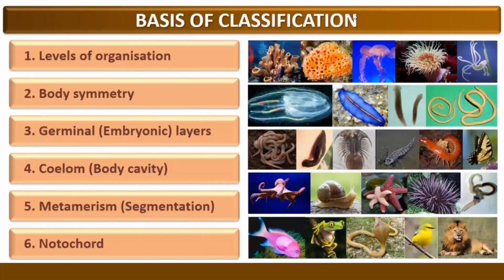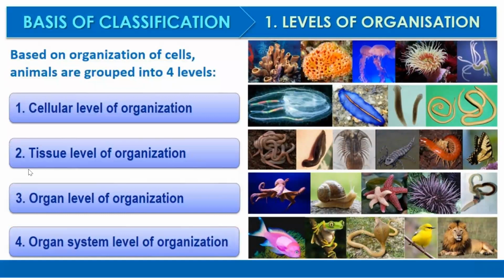But before discussing the phyla, let us discuss the basic characteristics of classification. These are level of organization, body symmetry, germinal layers, coelom, that is body cavity, metamerism, and notochord. First one is level of organization.